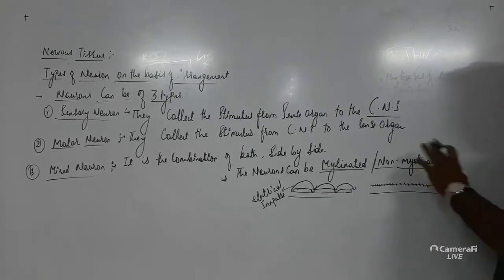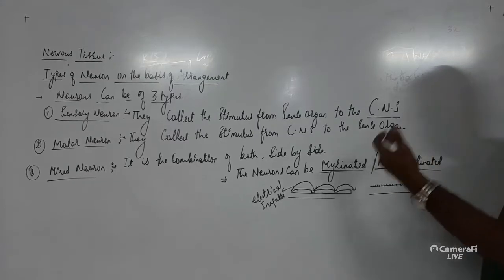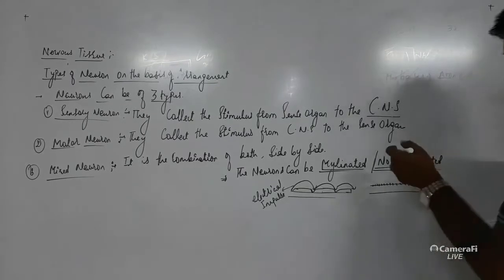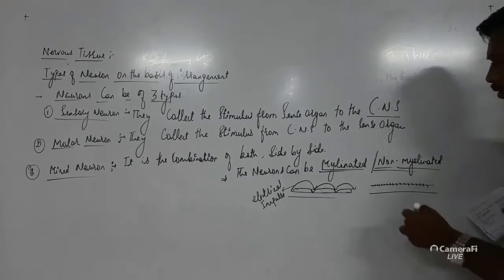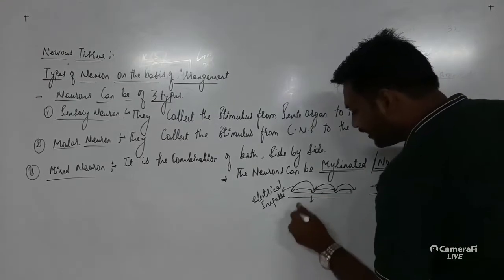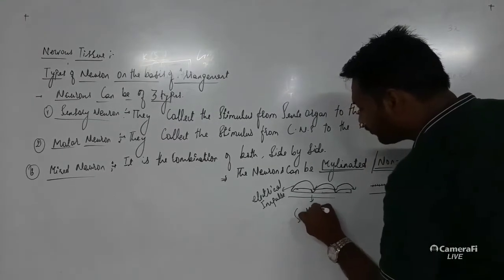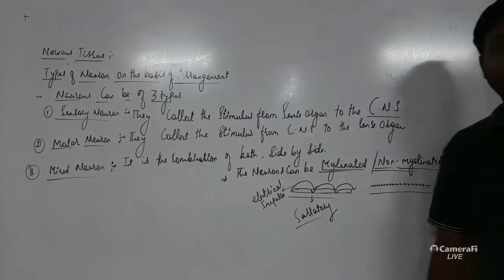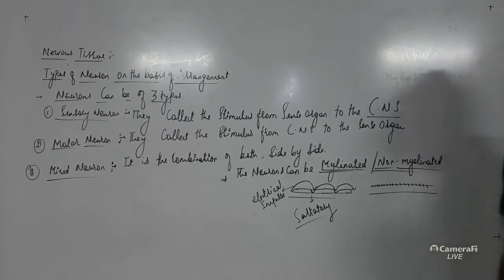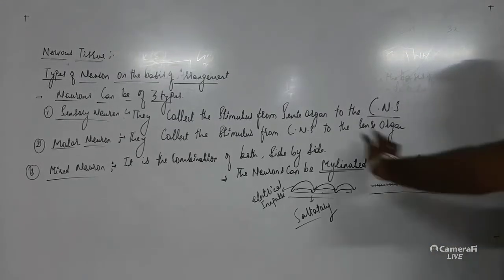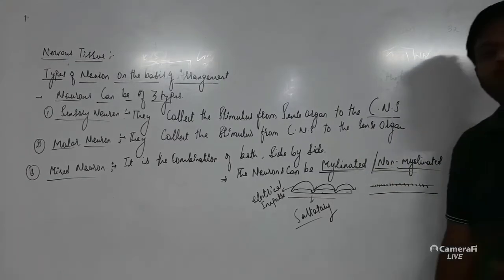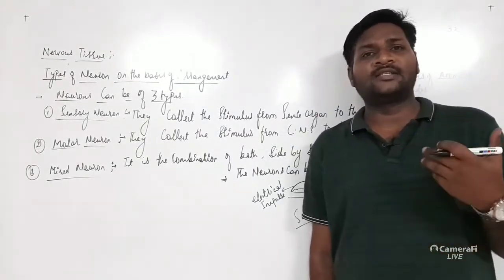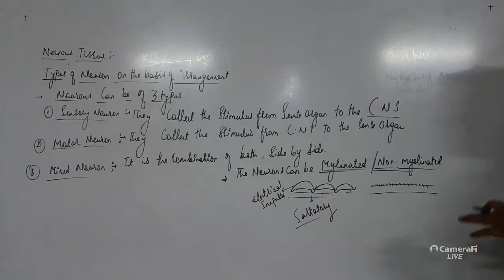So we can also classify the neurons as myelinated and non-myelinated. Okay, so these myelinated type of neurons, they are also referred to as saltatory. Okay, we'll discuss about it when we discuss the neural tissue chapter, nervous control and coordination and chemical control and coordination. During that time we'll discuss it in detail, and we'll also discuss the generation and conduction of the nerve impulses, how they are generated, how they are being transferred. Okay, that we'll discuss in that chapter.